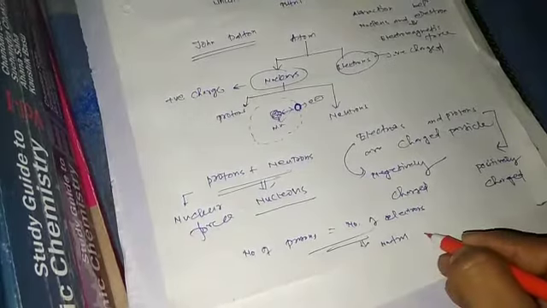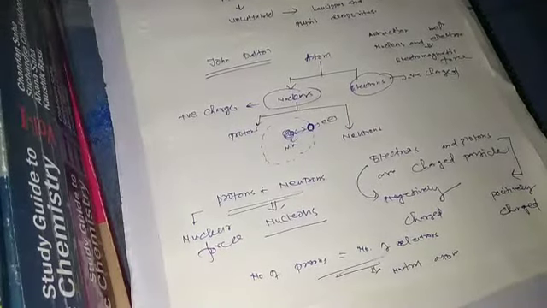So what is neutral atom and what is ionized atom? Neutral atom is when the number of protons and the number of electrons are equal.